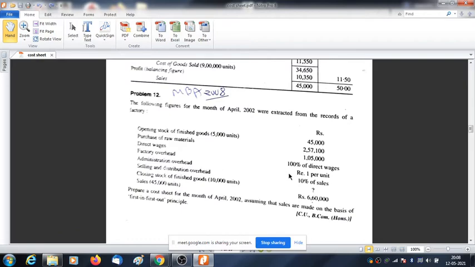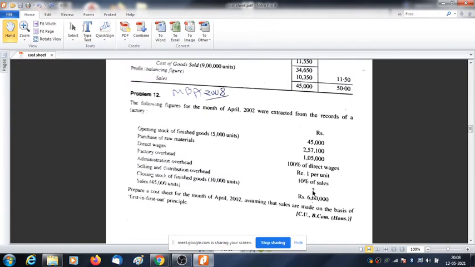Then administrative overhead. It is written rupees 1 per unit. What 1 per unit means, I will discuss later on. Next, selling and distribution overhead, 10% of sales. Sales value is given as 6,60,000, so 10% will give you 66,000. Next, closing stock of finished goods is given. Only 10,000 units and no value is given.